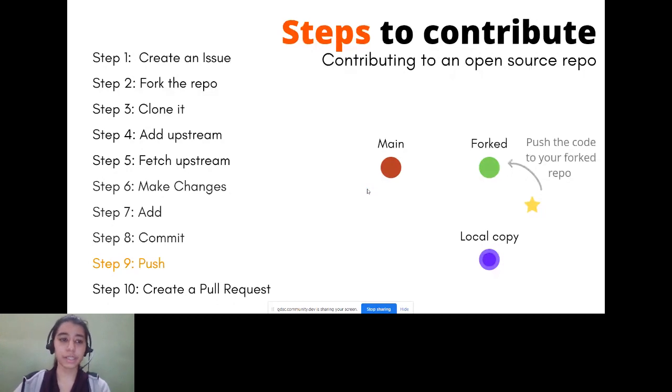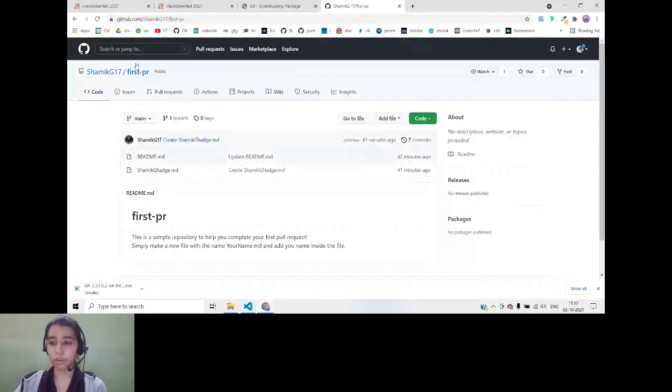Okay, so the first thing is you go to your GitHub account, and then you go to the repository that you want to contribute to. Now this is the repository that I want to contribute to. So I have gone to this repository. Here you can see the name of the repository owner. Now this repository belongs to Shamik Ghadke. So you can see the name of the owner, and then you can see the name of the repository. So the name of the repository is First PR.